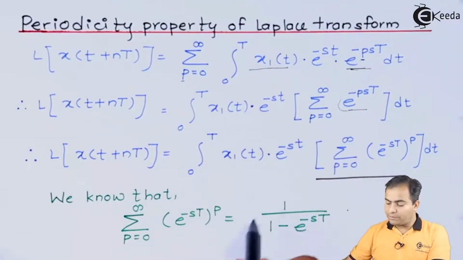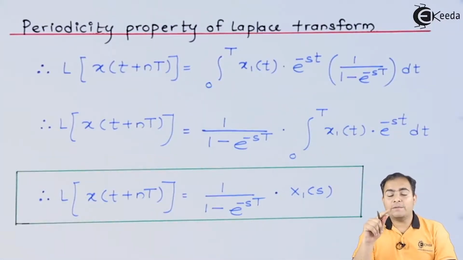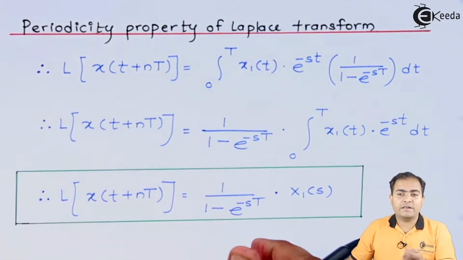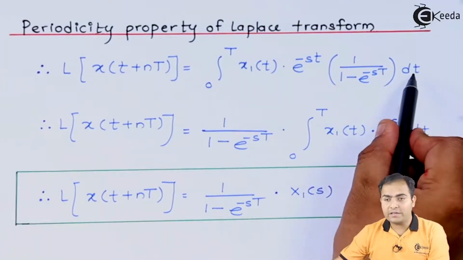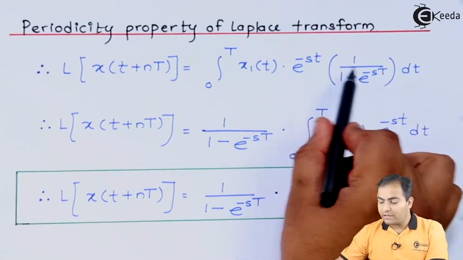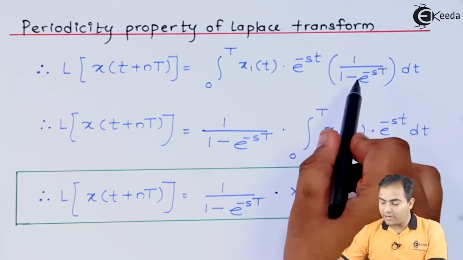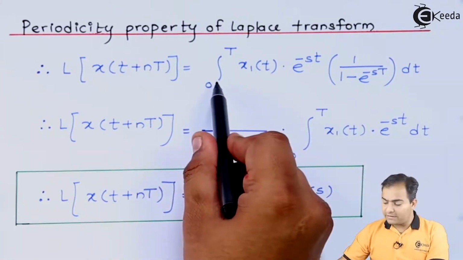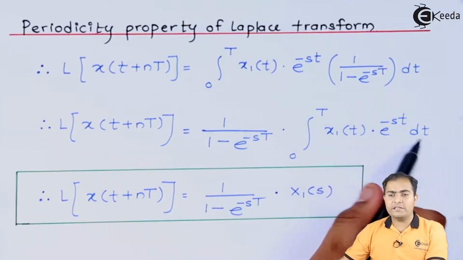Now, I am going to substitute this value over here. As I told you, 1 upon 1 minus e to the power minus sT is a constant part and is common, because the whole integration depends on t, whereas this whole term is independent of t. This t is not there in this bracket, so I can take this part as a common part. Now what else is remaining in the integration? Integration from 0 to T of x1 of t into e to the power minus st into dt.